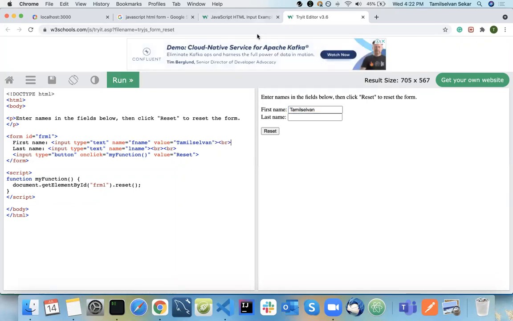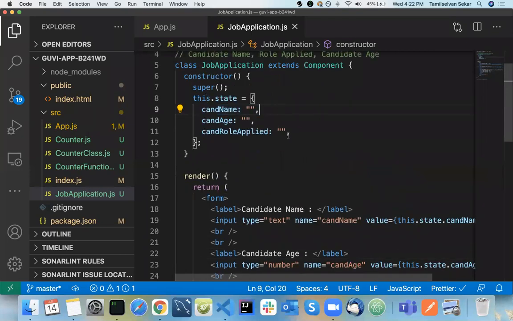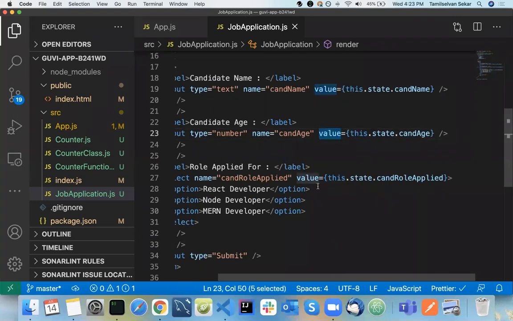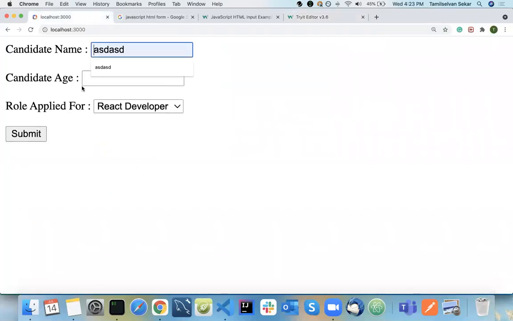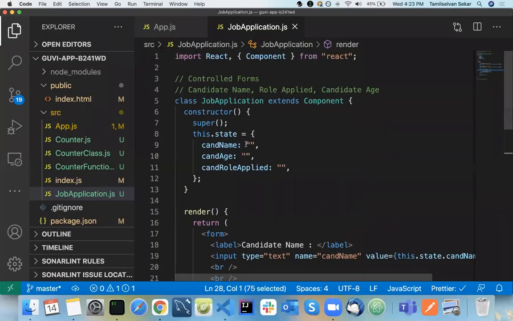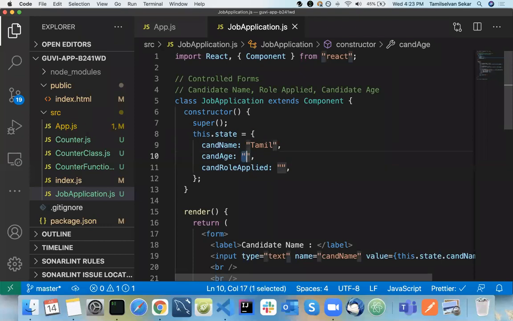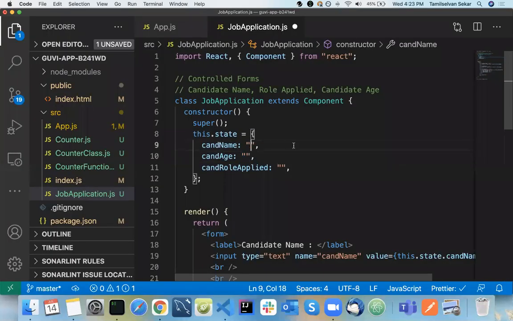The same applies in your React here. Initially I have everything empty, and I appended my state to the value here and here. Now if you go to the form, it's empty because we have our state with the empty value. Suppose I put something here and save. See, by default the value is being applied. Same way if I have something like 26 here, that will be applied. So that's how your React forms work.